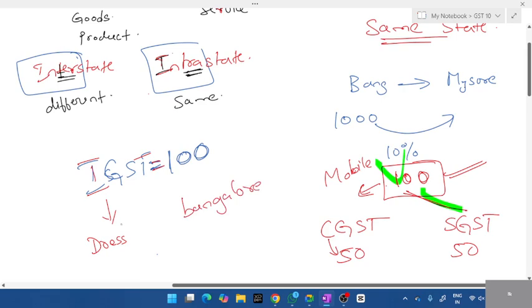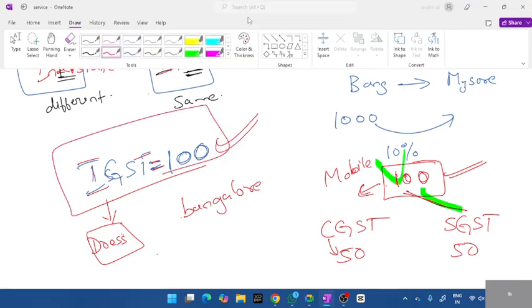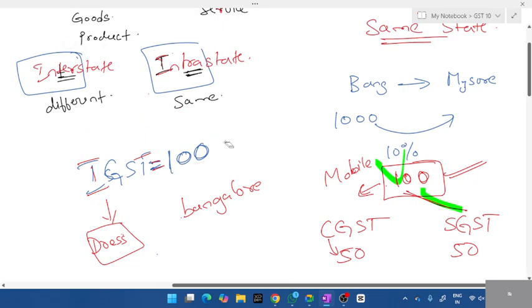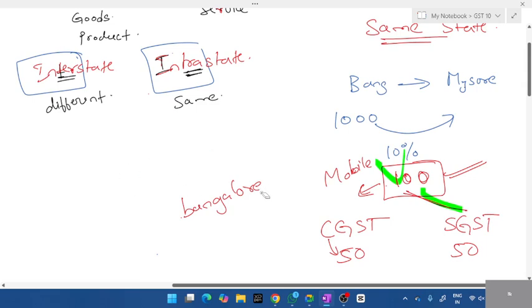Okay, parents bought it in Bangalore. But where does that product come from? From the same state or from a different state? It would have definitely come from a different state. By looking at the bill, you can easily figure out it is IGST. Next time you'll go through the bill, you'll get an idea. It means the product has come from a different state. In order to avoid the clash, this IGST 100 will go to the government. The government will split. But we are the ones who pay tax. We have paid IGST rupees 100 because the product is with us.